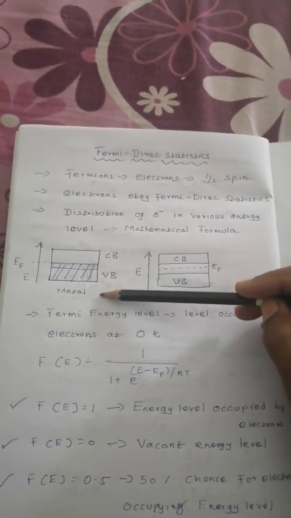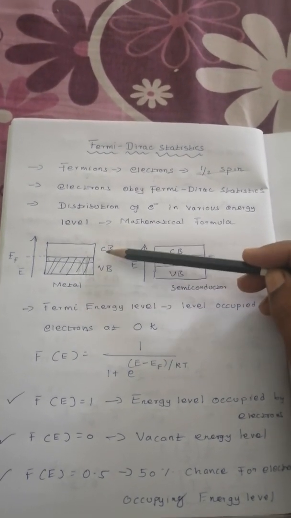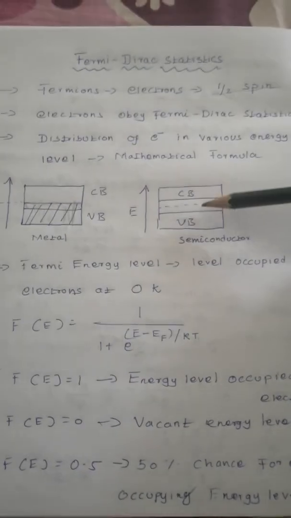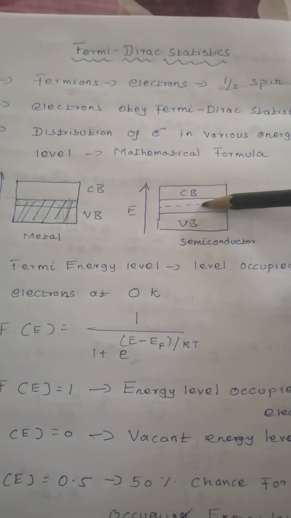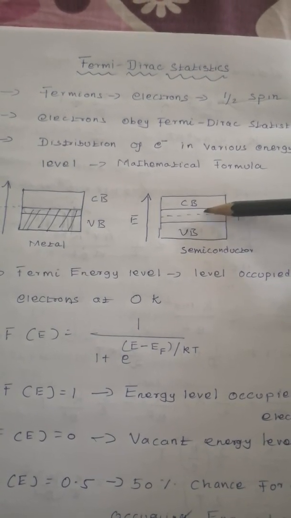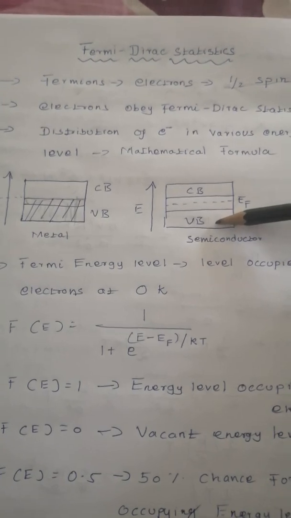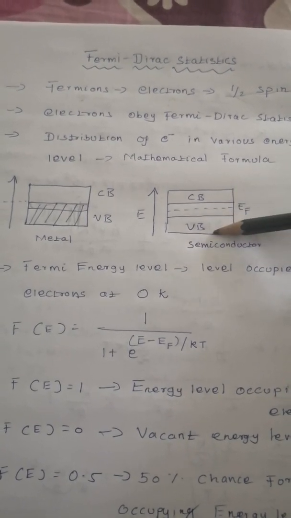This is the band structure of a metal: valence band, conduction band. If you consider a semiconductor, the Fermi energy level is in between the valence band and conduction band. Usually we represent it like this.